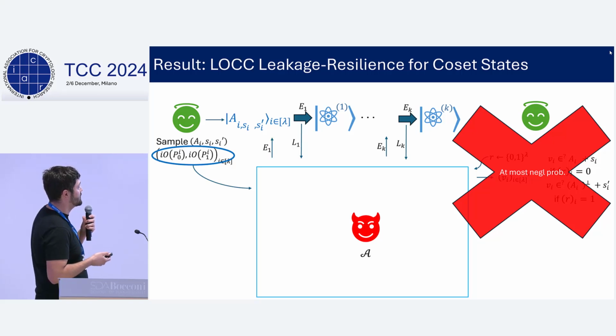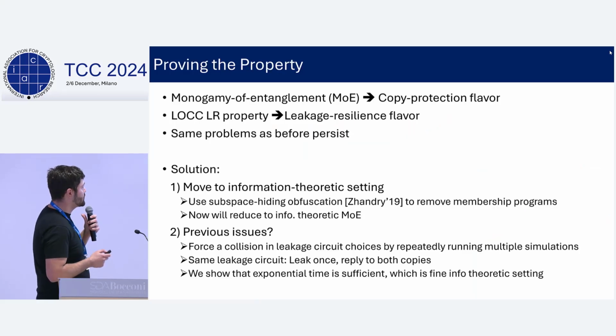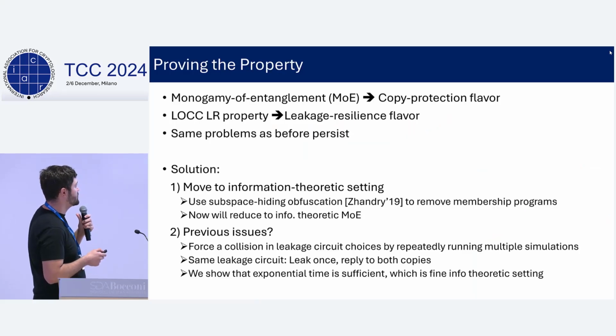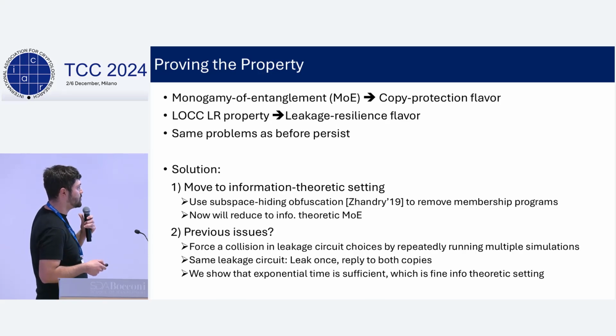So how do we get this LOCC leakage resilience property for coset states? Our solution proceeds in two steps. We first move on to the information theoretic setting using a technique called subspace hiding obfuscation to remove the membership programs.